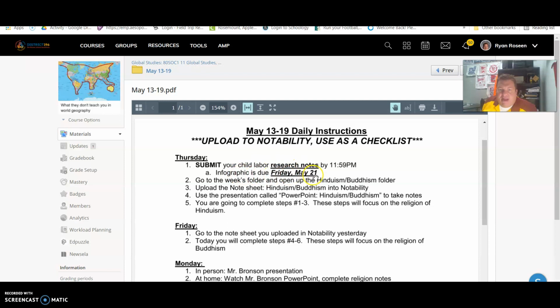Reminder to you that we moved the infographic. It's not due until May 21st, which is next Friday. We did that to ensure that you get next Wednesday as a catch-up day as well.